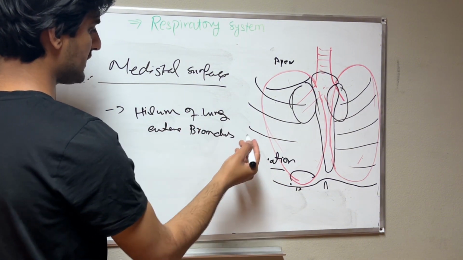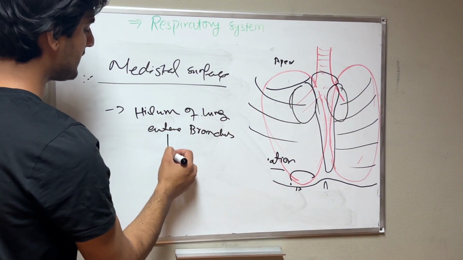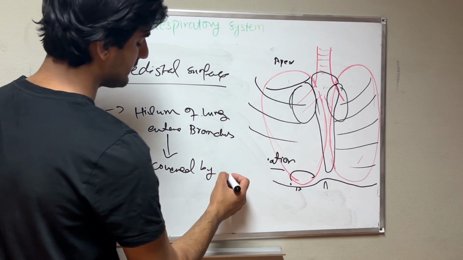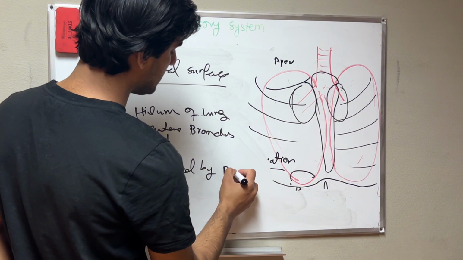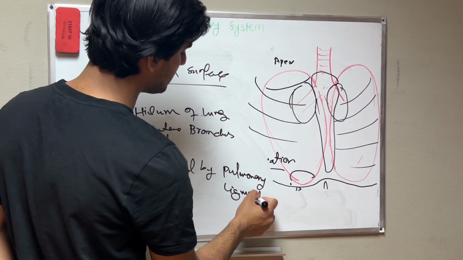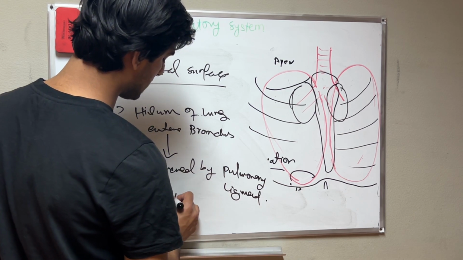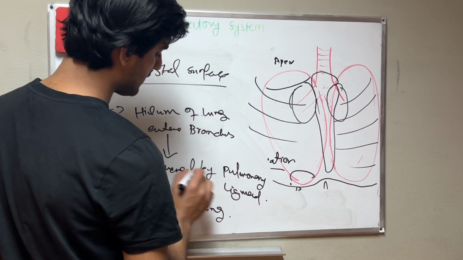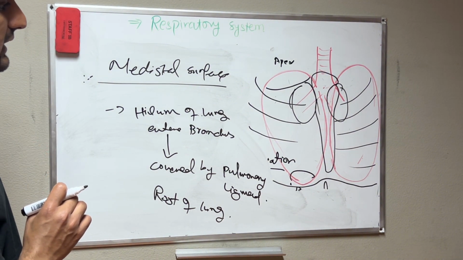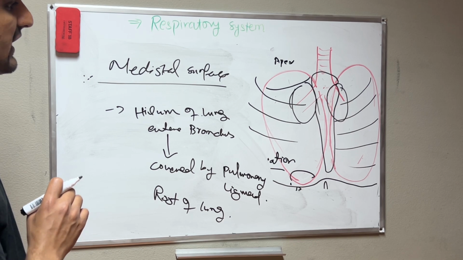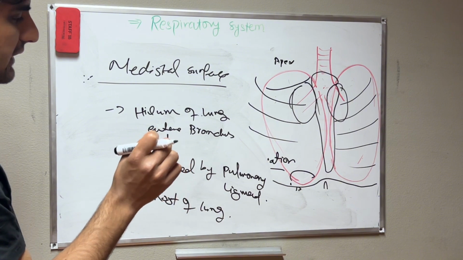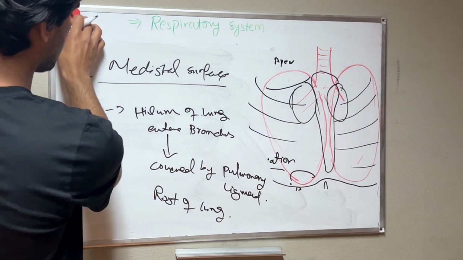For memorization you need to remember what the hilum of the lung is. It is covered by the pulmonary ligaments, and here we also have what you can call the root of the lung. Here is other important information about the hilum of the lungs.